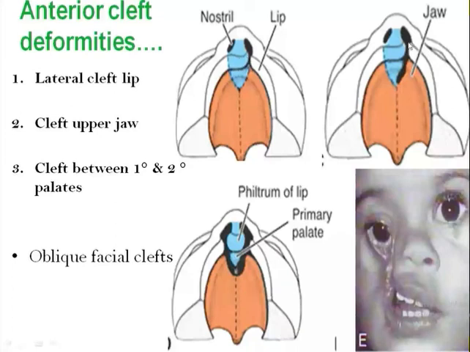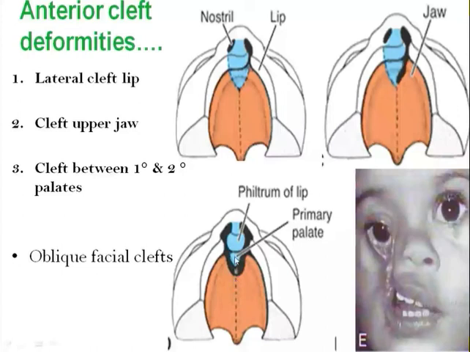On the third picture we can see a cleft between primary and secondary palate. This primary palate has to fuse normally with the secondary palate, and if it fails to fuse, it results in a cleft between primary and secondary palate. Here the primary palate is present in suspended form without fusing with the secondary palate.